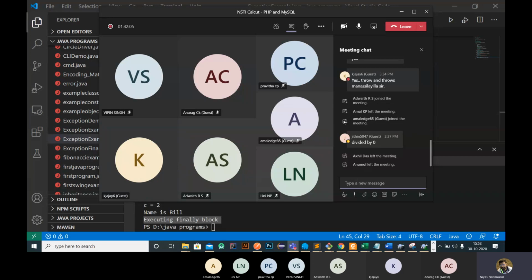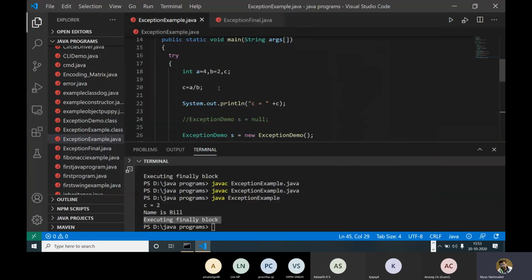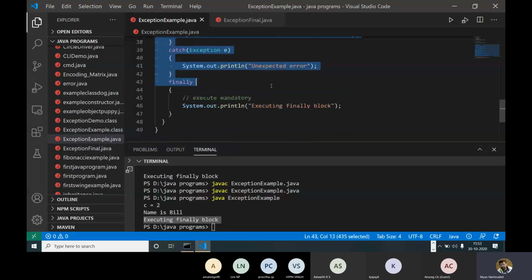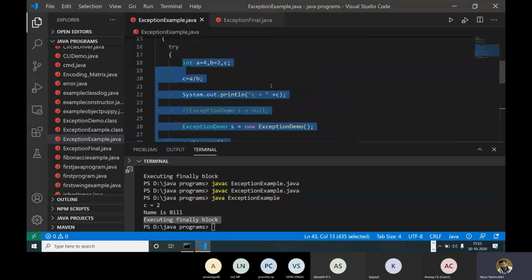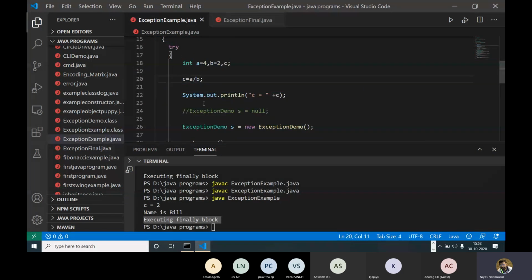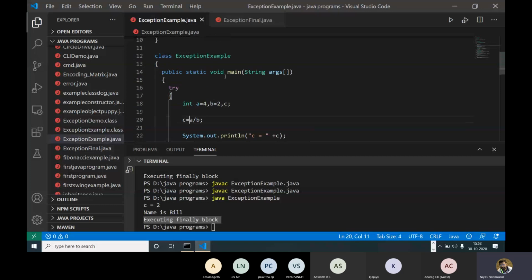Try catch is for a sample of code; it will check only the code we write inside the try block. If you want to check an entire method for an exception, then we can go for throws. That is specific to and defined along with the methods.